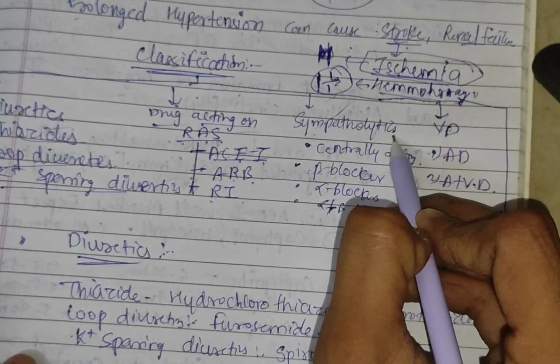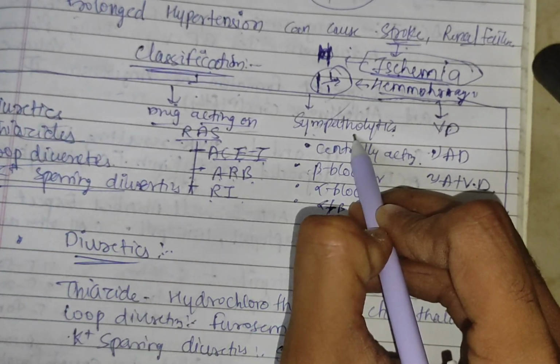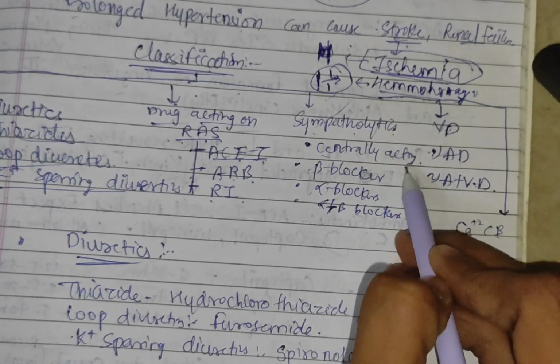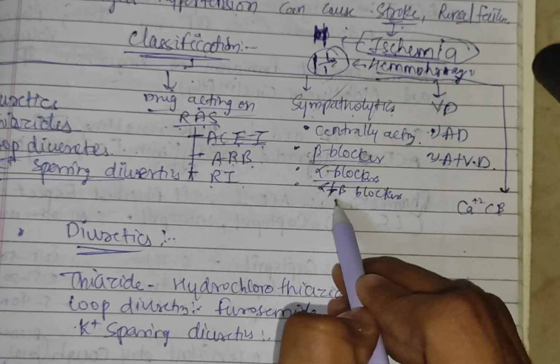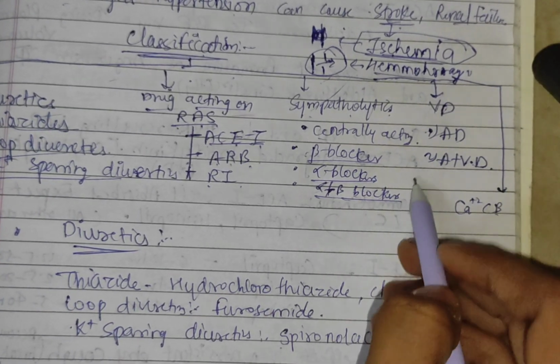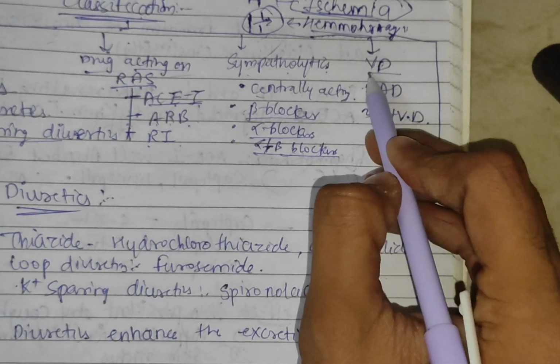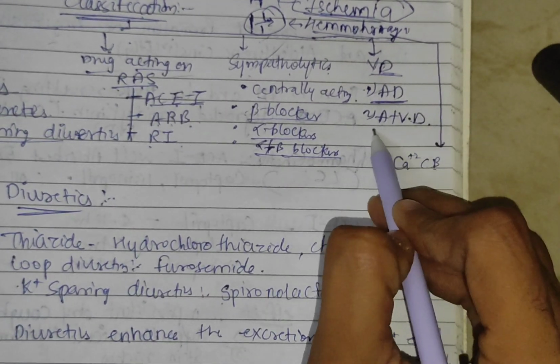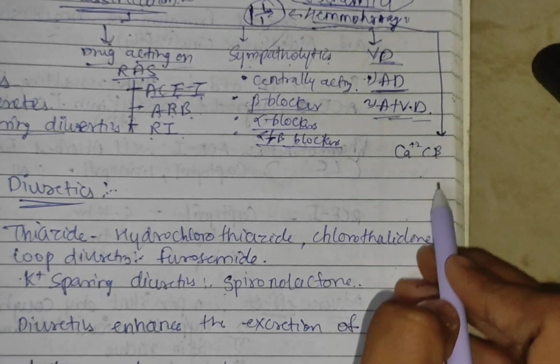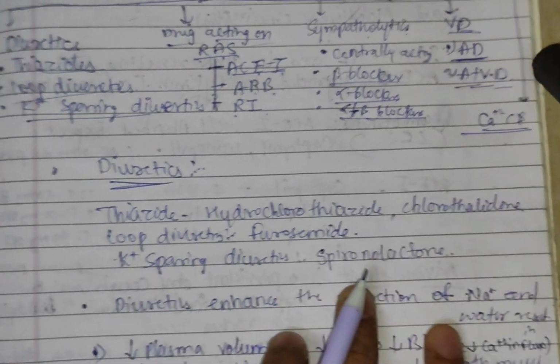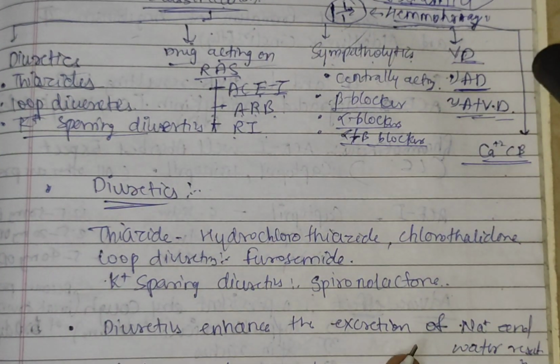And then sympatholytics are there, means the sympathetic system will be broken down. In this, centrally acting is there, beta blocker is there, alpha blocker, and alpha and beta blocker both. Then vasodilators are there. In vasodilators there is the arterial dilator, arterial plus venous dilator, and then calcium channel blocker. These all are the drugs used in hypertension.